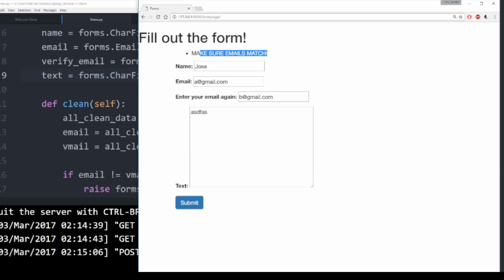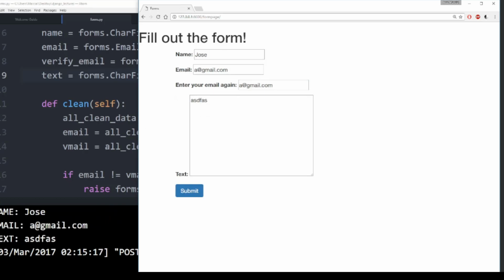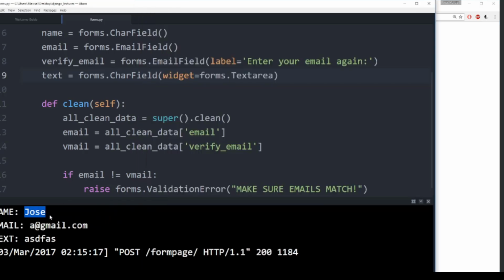So it's cleaning the entire form data, and you can do whatever you want with whatever field from the form data. Now let's make sure these match. If I use matching emails and hit submit, it actually prints out my name, email, and text, which means there was no error. All right, that's the basics, and some more advanced features, of how to custom validate your forms.